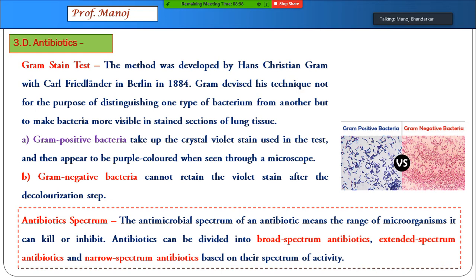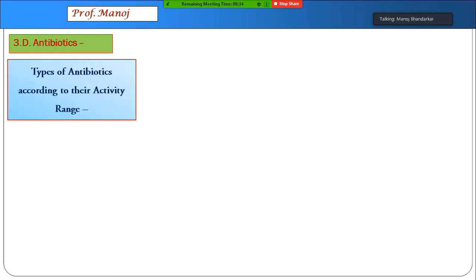Those bacteria that turn purple under the microscope are called gram positive. The ones which do not change color, and remain reddish, are called gram negative bacteria. Remember this gram stain test as such, you don't have to memorize this for the exam, this is only bridging information. Remember this for the next slide.